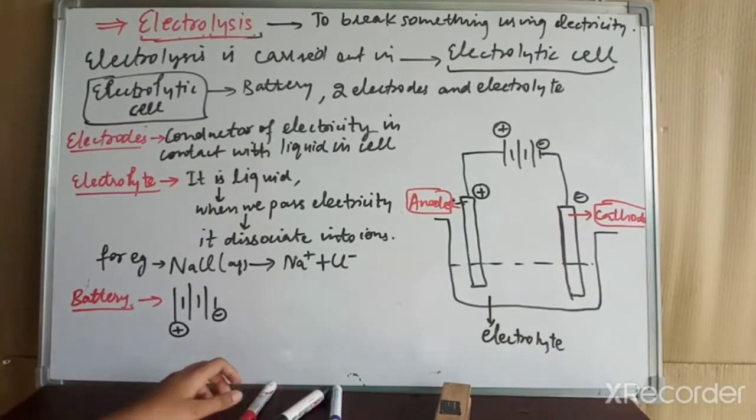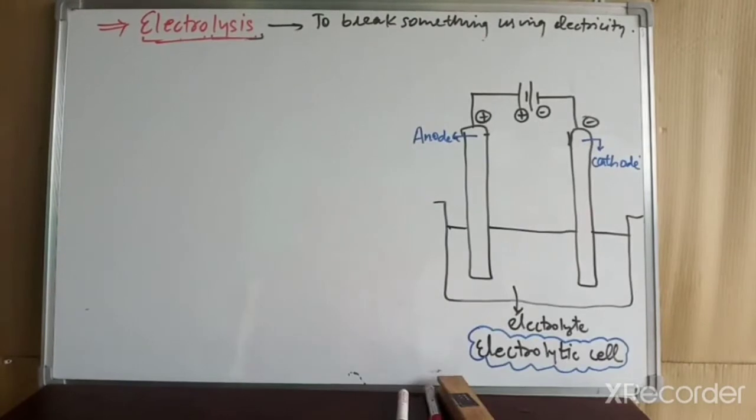So this is a simple diagram of the electrolytic cell. Now we will study how electrolysis takes place in the electrolytic cell. Let us do that. During the electrolysis, decomposition of the electrolyte takes place. Decomposition of the electrolyte means the electrolyte breaks down into two ions, a positive ion and a negative ion. This only happens when we pass electricity, and then there is a resulting chemical change.